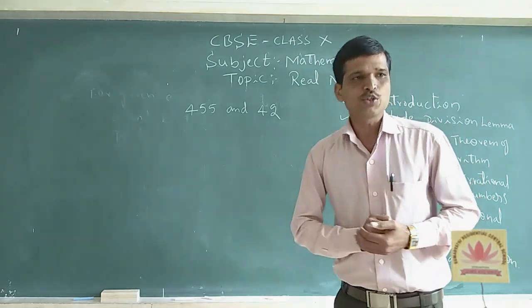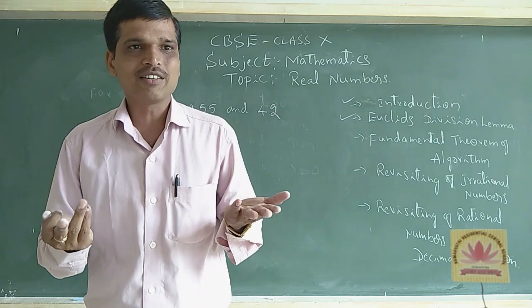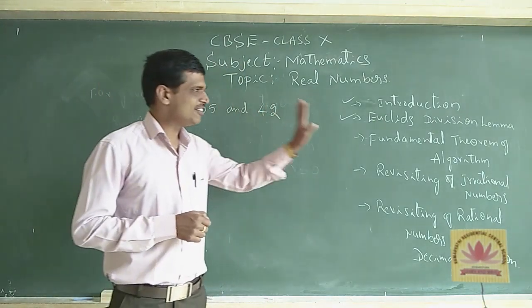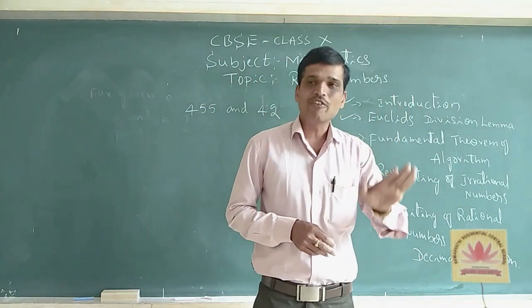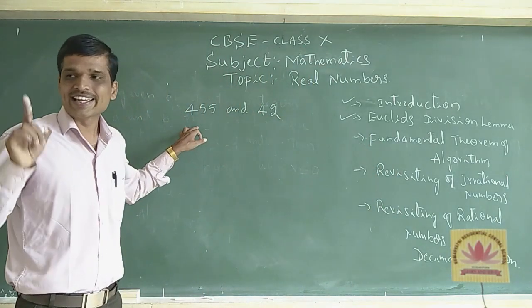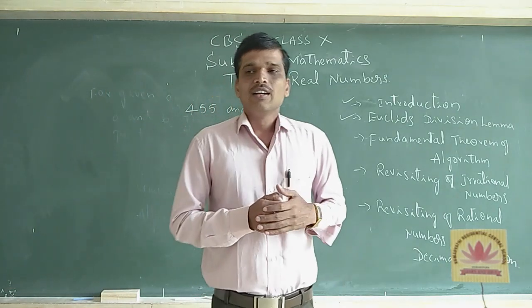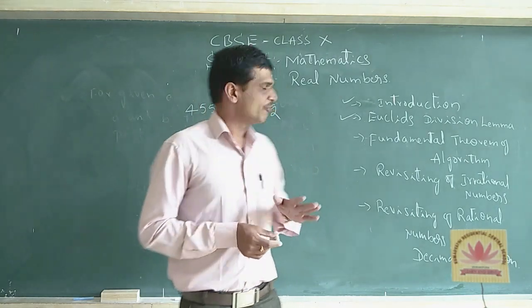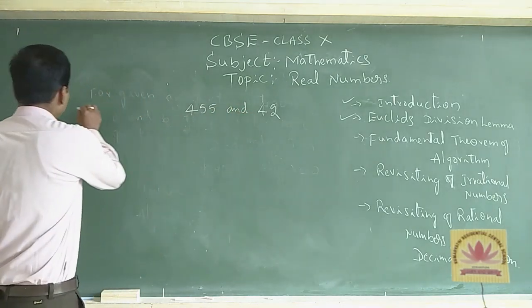Before going to these solutions, why should we study Euclid division lemma? What is the use of it? What is the benefit? These questions arise in our mind. See here, Euclid division lemma is a proven statement. Algorithm is a set of well-defined steps. Both together give us how to find the HCF of the given numbers. To find the HCF of any two given positive integers, we can use the Euclid division lemma. So that is why we use it to find HCF.